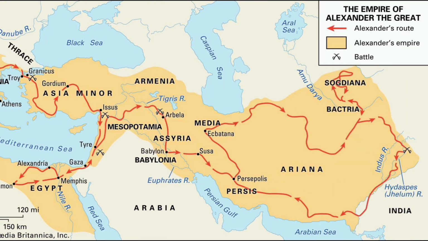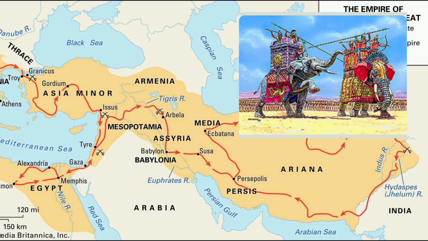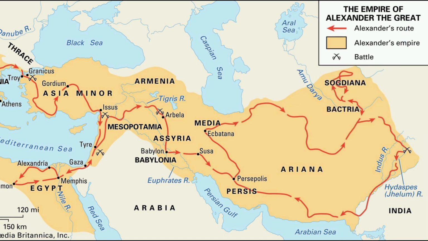The last major battle took place at the Hydaspes River in 326 before the Common Era. The opposing force deployed war elephants, but Alexander still secured victory. Although Alexander wanted to continue eastward, his soldiers refused to fight any longer. Thus, the decision was made to return home.